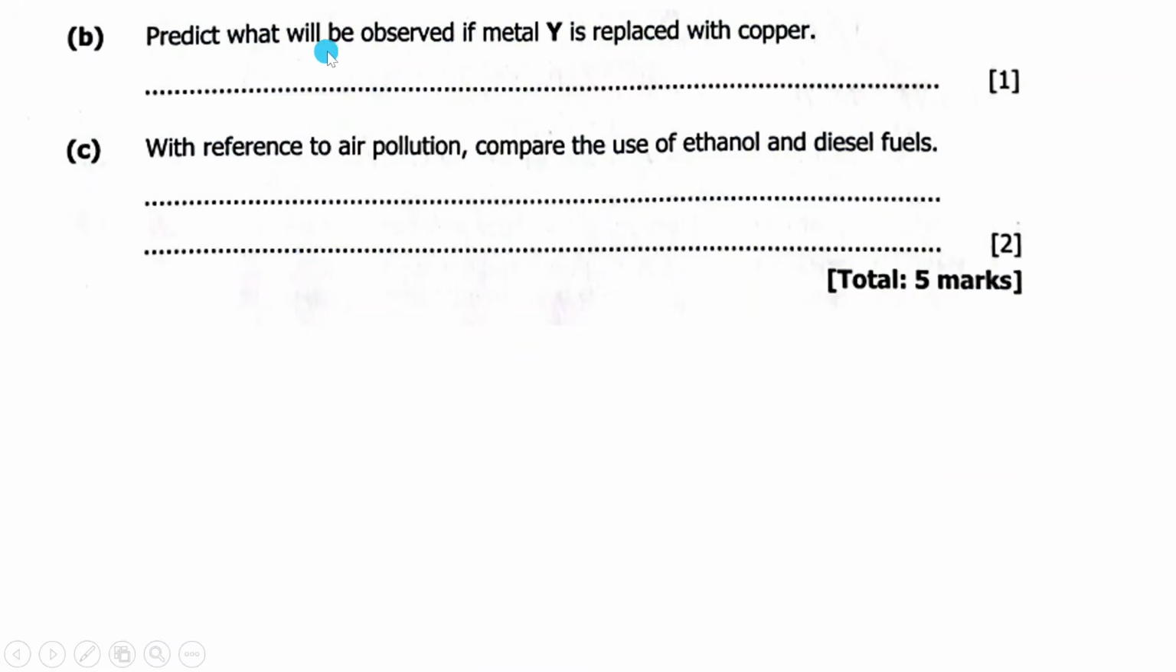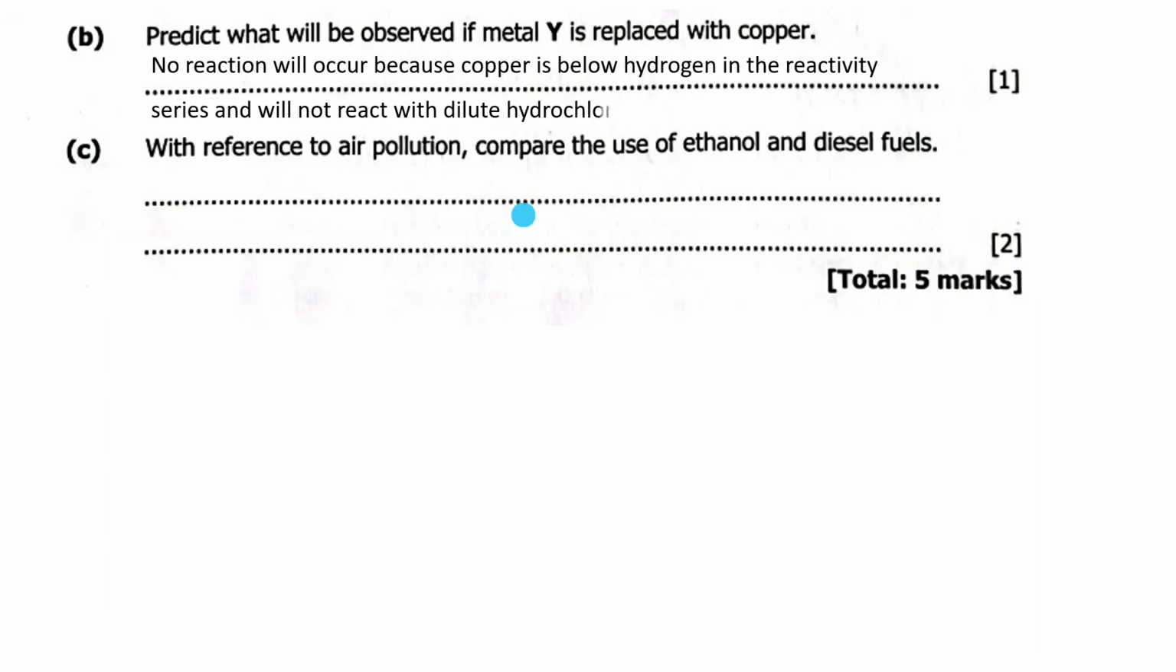B, predict what will be observed if metal Y is replaced with copper. So when you are reacting copper with the hydrochloric acid or with an acid, no reaction will be seen because copper is lower in the reactivity series. So no reaction will occur because copper is below hydrogen in the reactivity series and will not react with dilute hydrochloric acid to displace hydrogen gas. Okay.